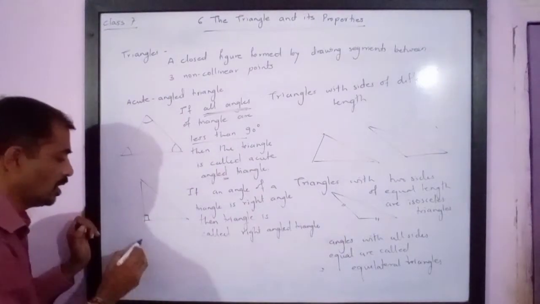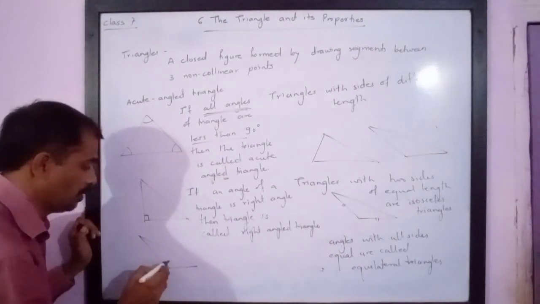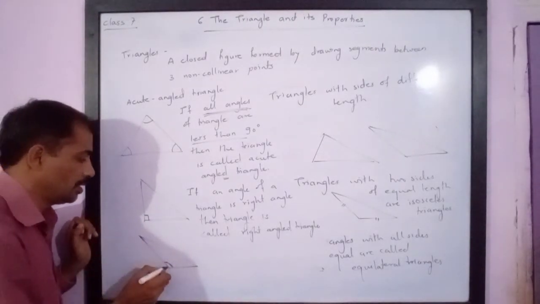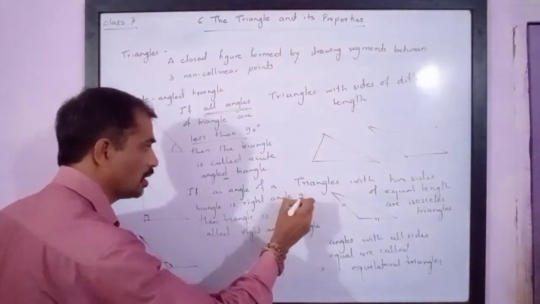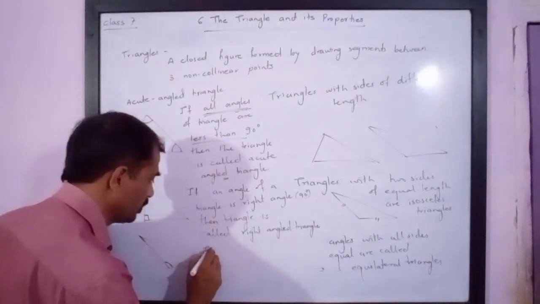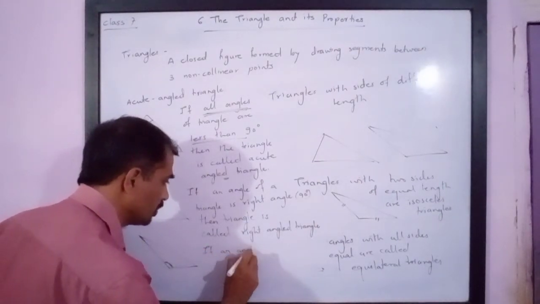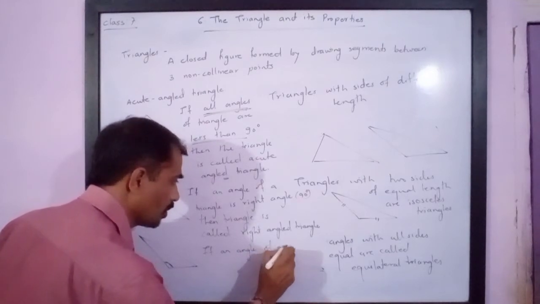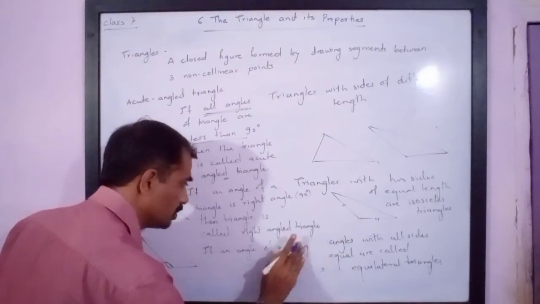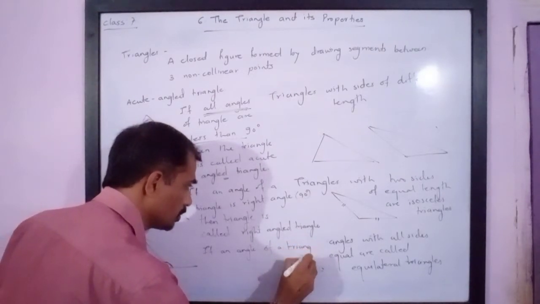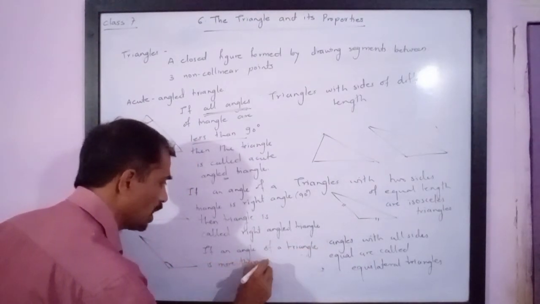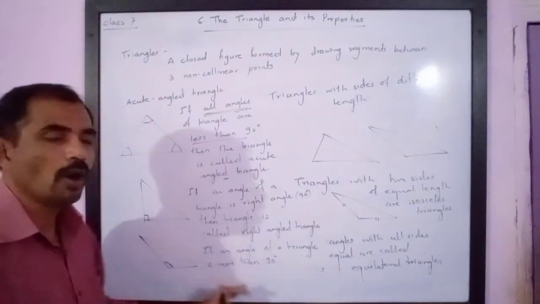And lastly, the third type is the obtuse angled triangle. Please note, again, there can be only one obtuse angle. Right angle means 90 degrees. In this, if an angle of a triangle is more than 90 degrees, we call it an obtuse angle.